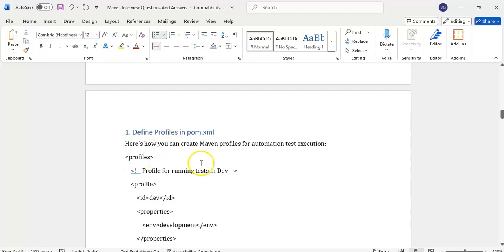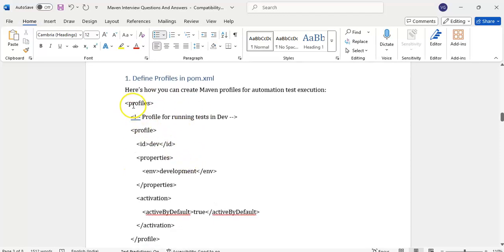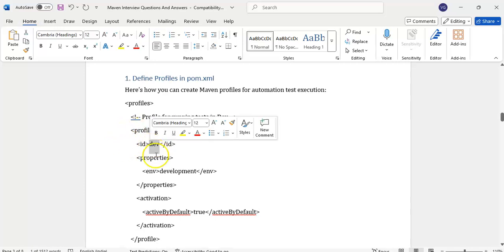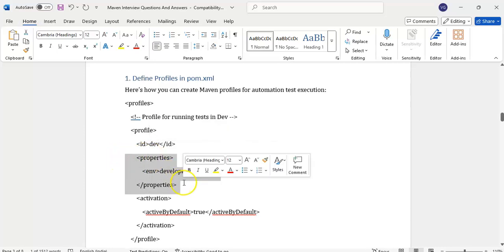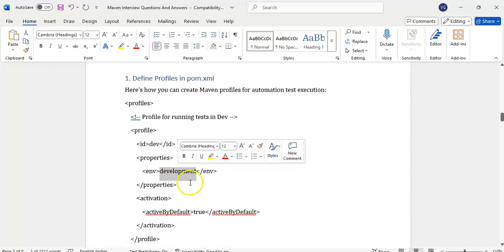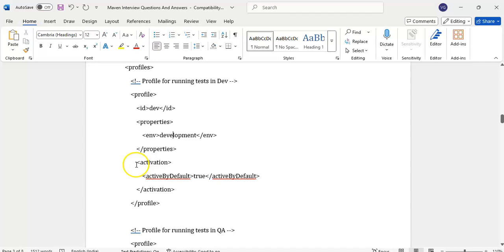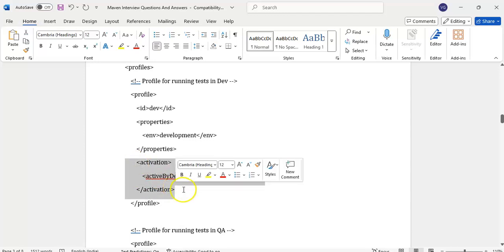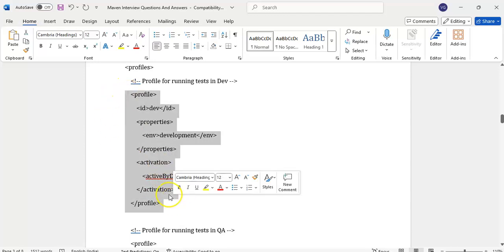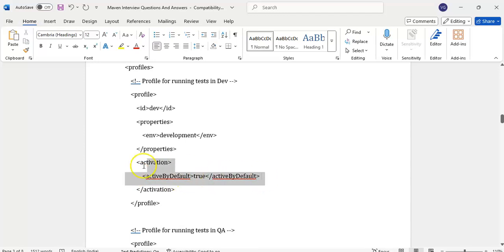How will you declare profiles? Under profiles, in profile, we have to give the ID. Any ID we can give here, some unique name. Then properties, an environment variable, we can give development. Environment is development. Activation by default, it is the default profile. Active by default means if you don't give any profile, it will take it automatically.